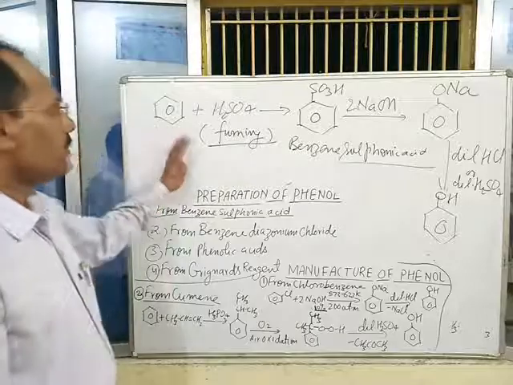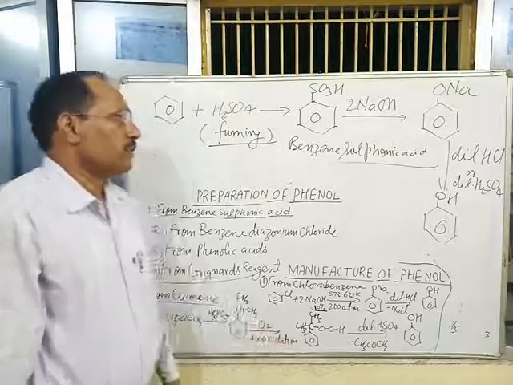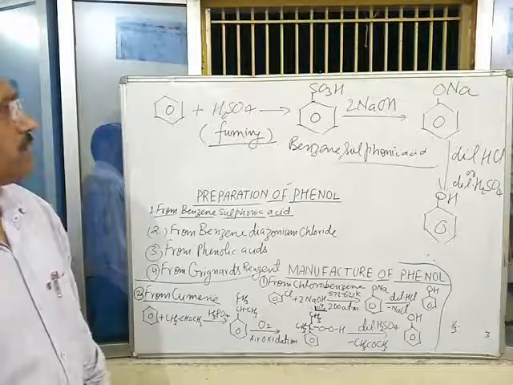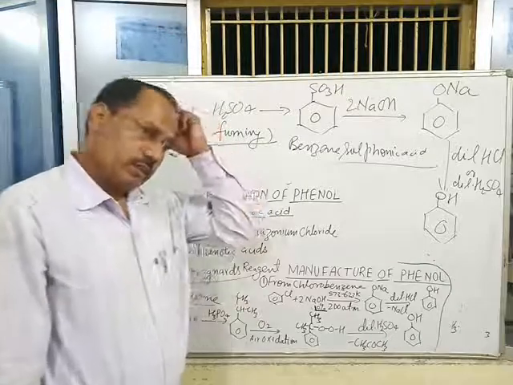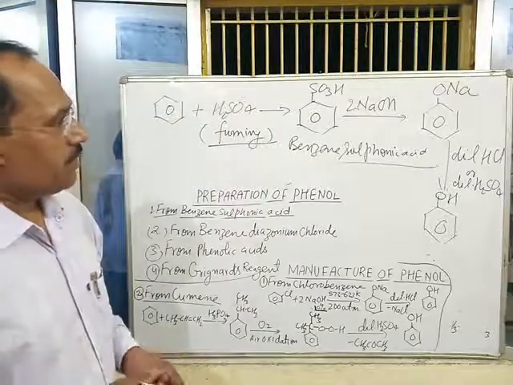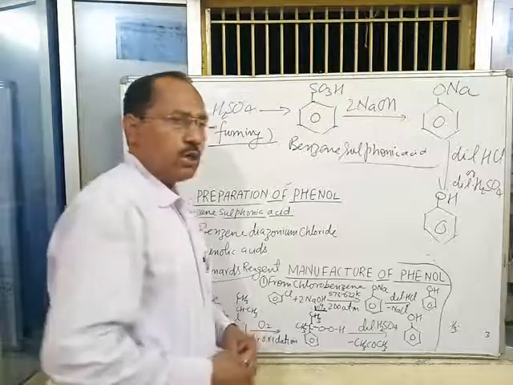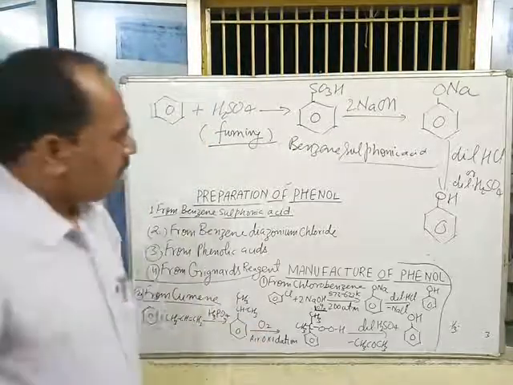First of all, benzene is converted into benzene sulfonic acid, which on treatment with NaOH gives sodium phenoxide. Sodium phenoxide on hydrolysis with mineral acid gives phenol.